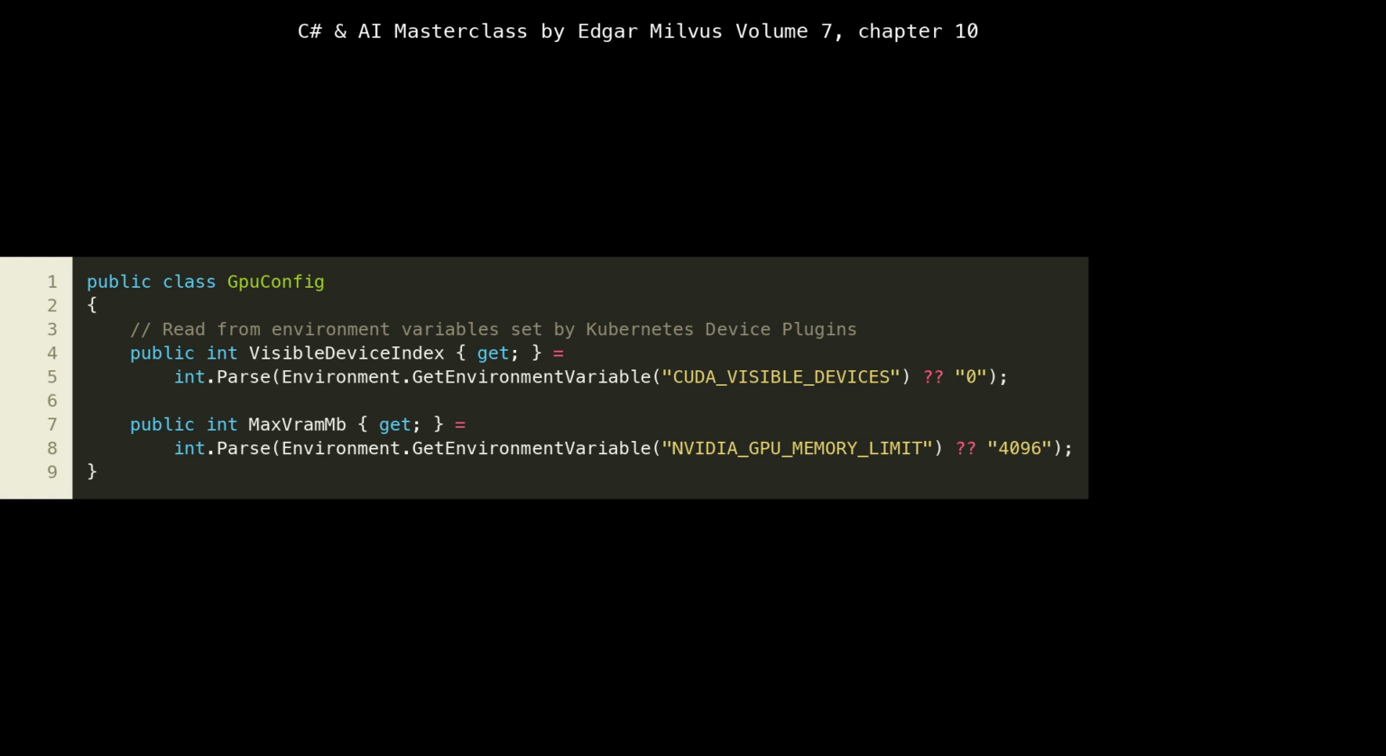Notice how we're directly initializing properties using environment variables. This is a common pattern in 12-factor apps and cloud-native development, promoting configuration externalization rather than hard-coding values. It allows us to easily change GPU settings without rebuilding the application, which is crucial for flexible deployments and horizontal scaling in environments like Kubernetes.